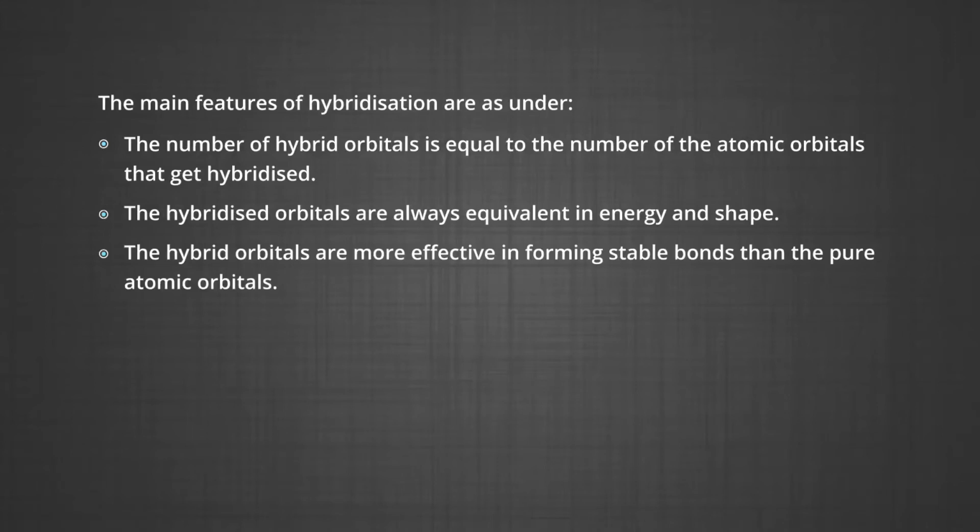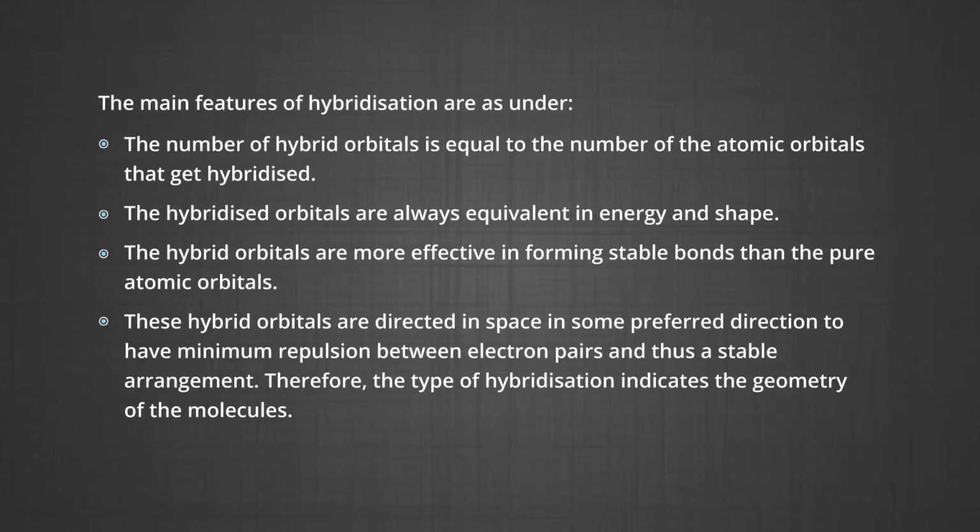The next is, hybrid orbitals are more effective in forming stable bonds than the pure atomic orbitals. These hybrid orbitals are directed in space in some preferred direction to have minimum repulsion between the electron pairs and thus a stable arrangement. Therefore, the type of hybridization indicates the geometry of the molecules.